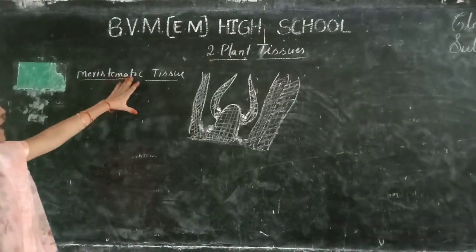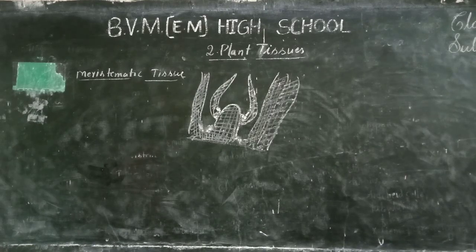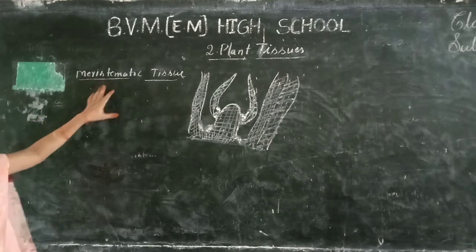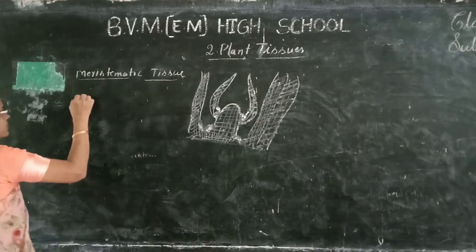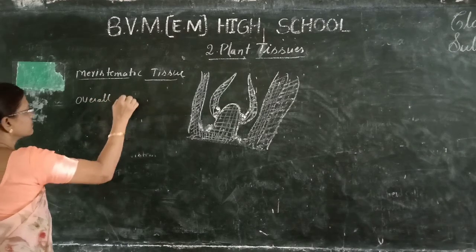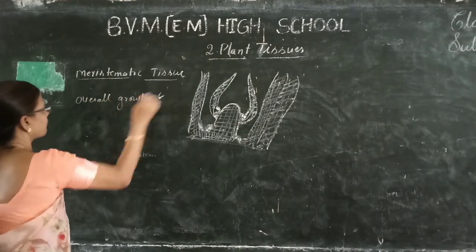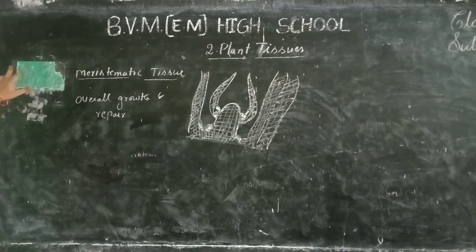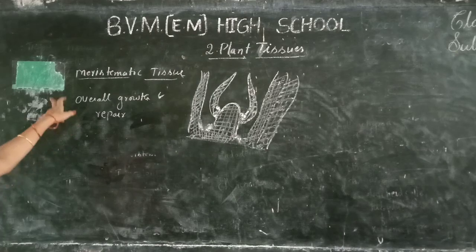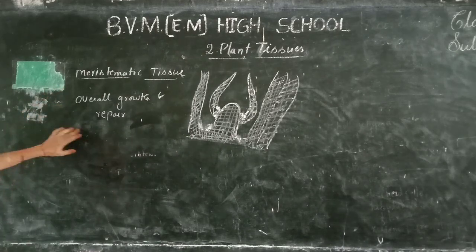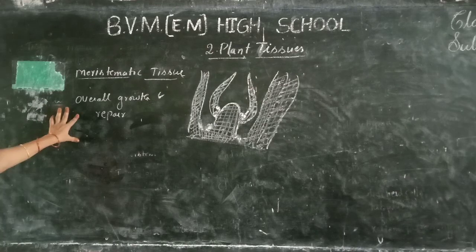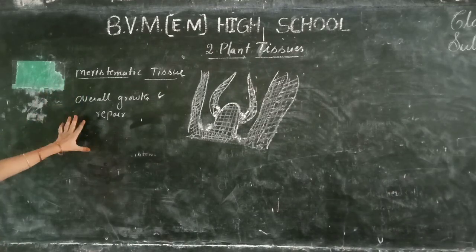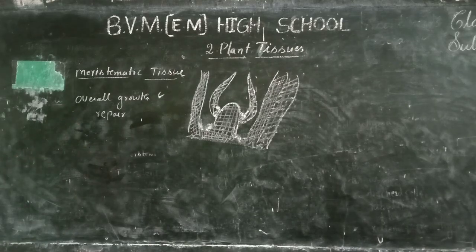Now we study about meristematic tissue. What is a meristematic tissue? It brings about overall growth and repair. The tissue activates cell division and formation of new cells. These are living cells and consist of a nucleus and abundant cytoplasm.